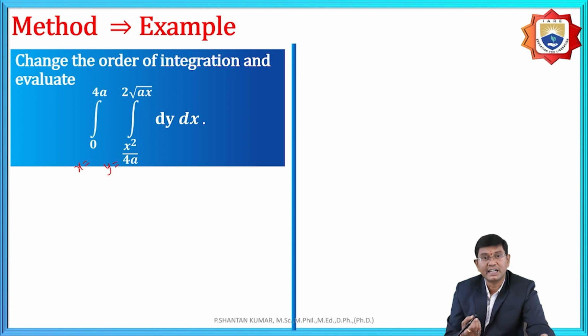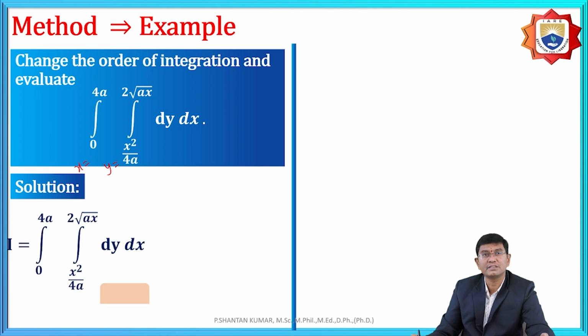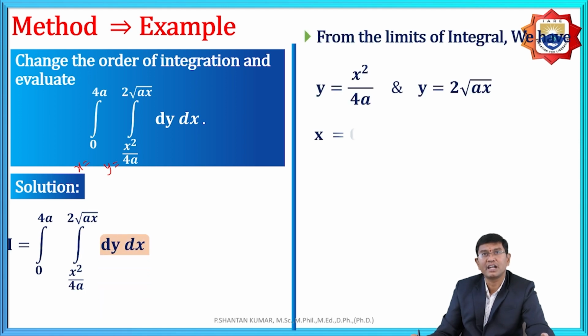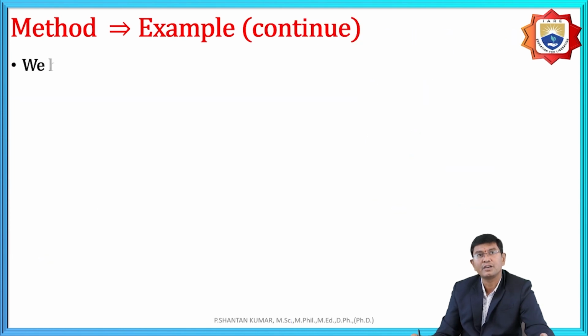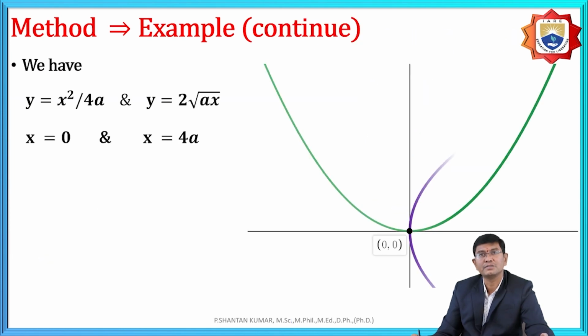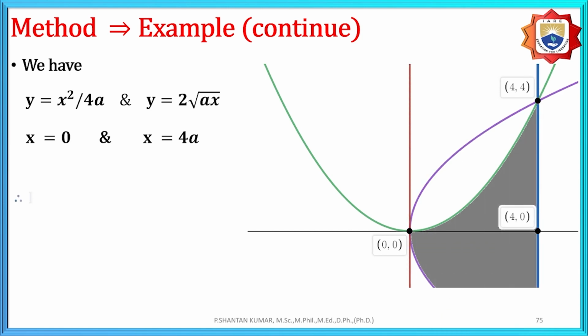First, we need to sketch the diagram based upon the given equations, that is, the given curve. After that, we need to consider the diagram is parallel to the y-axis, but we need to change the order, that is, based upon the horizontal strip. That is the condition. After that, draw the diagram by using the given equations. Here, we obtain the diagram. Actually, it is parallel to the y-axis, nothing but the bounded region is in between.